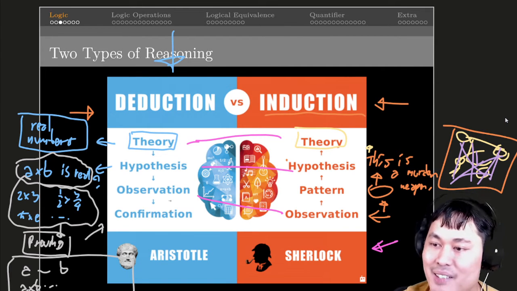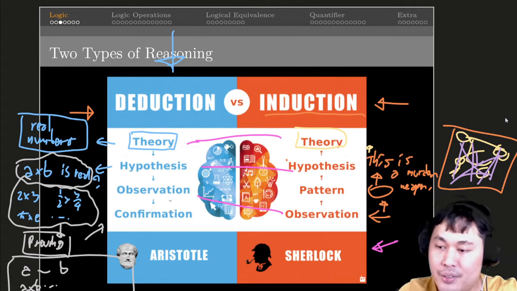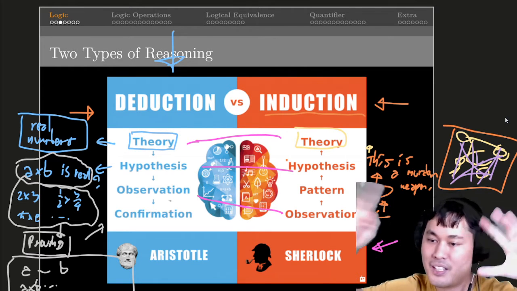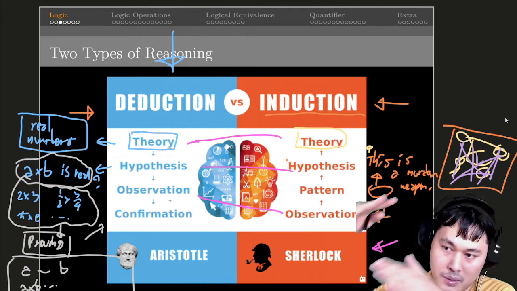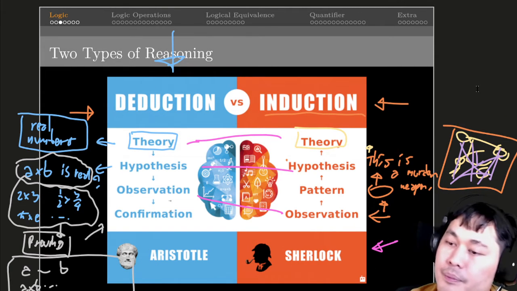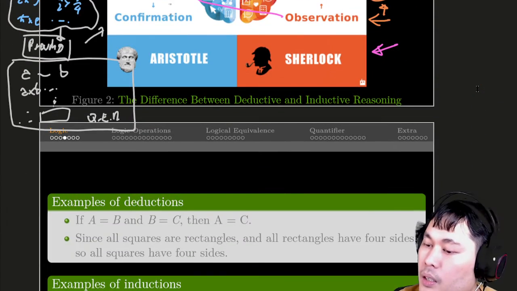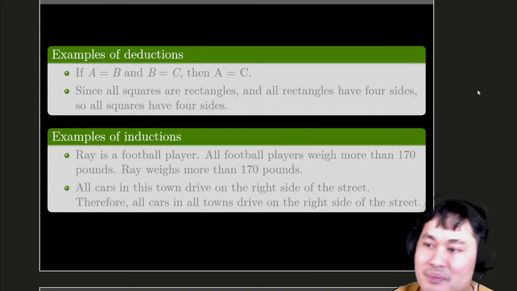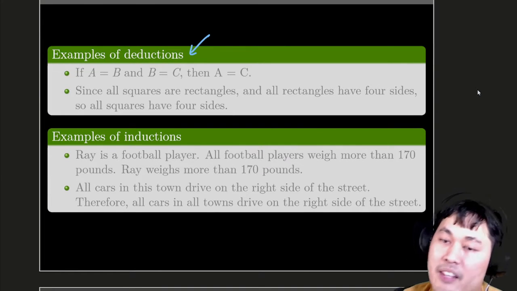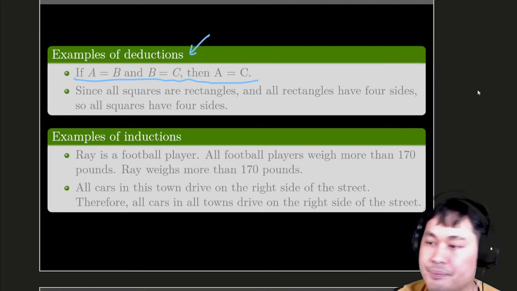On the left part, we are going to deduce stuff. We're going to start from some statements, some theorems, some symbols, some definitions, and see if we can work with that. Oh yeah, some examples of deductions. Like the math part on the left. For instance, if A equals B and B equals C, then A equals C.